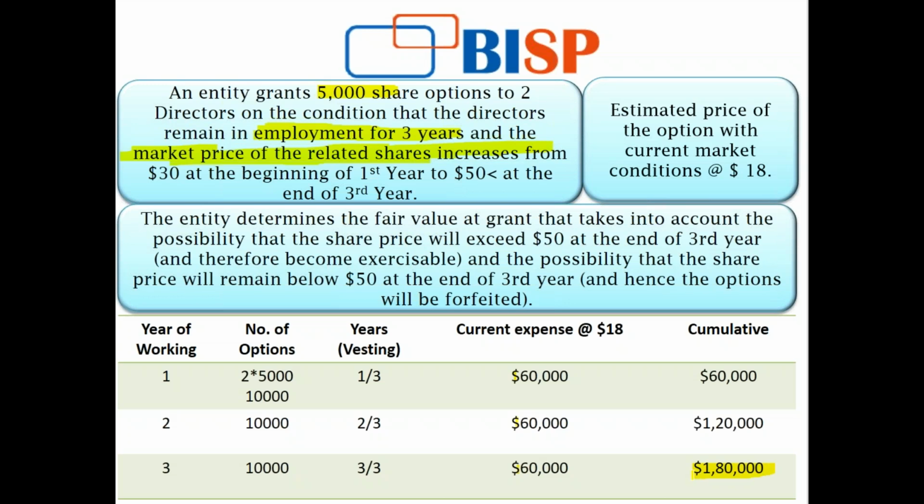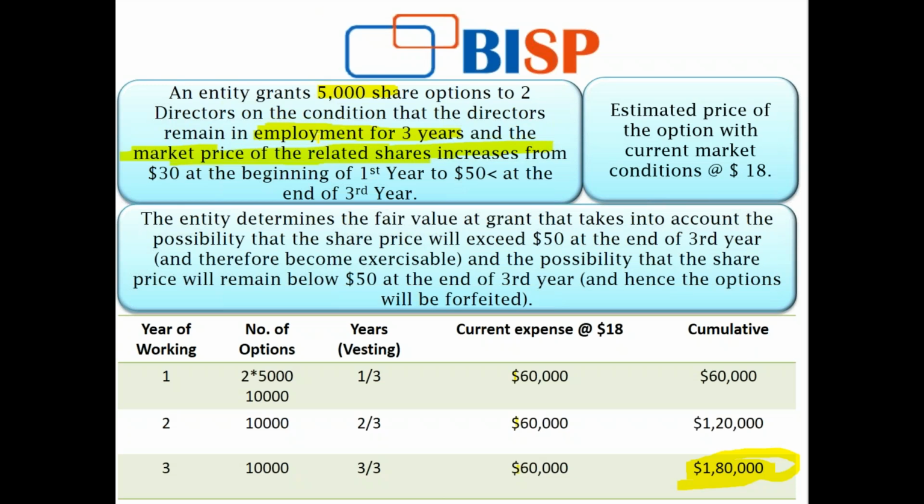And at the end of my 3rd year, this will be the amount that will be exercisable if my market condition is good and the price of my share increases to $50. So this is the exercisable amount. And if not, then it shall be forfeited. Now these amounts are actually recognized irrespective of the outcome of the market condition.